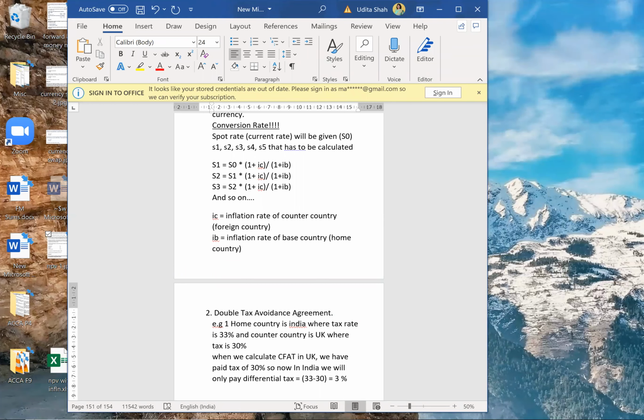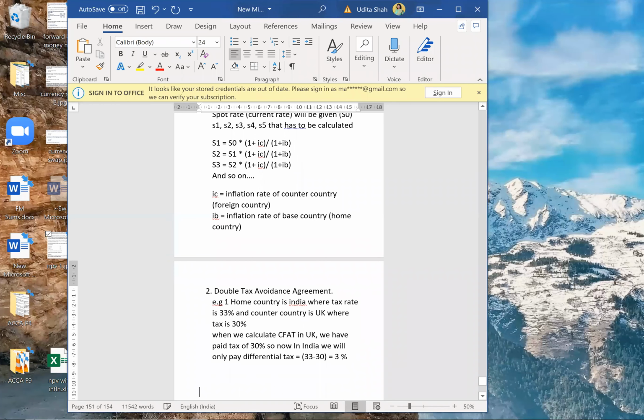We are just talking about basic taxes. I think CA students are very fond of surcharge and education cess, but we are not talking about that over here. Done, so that is your first example.